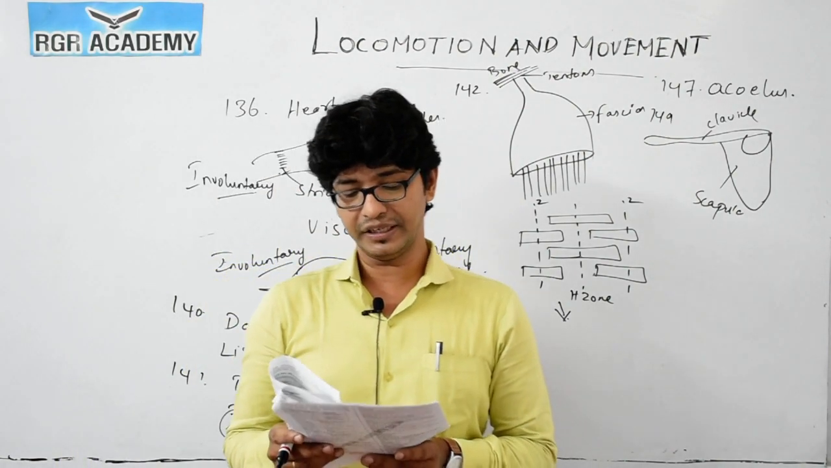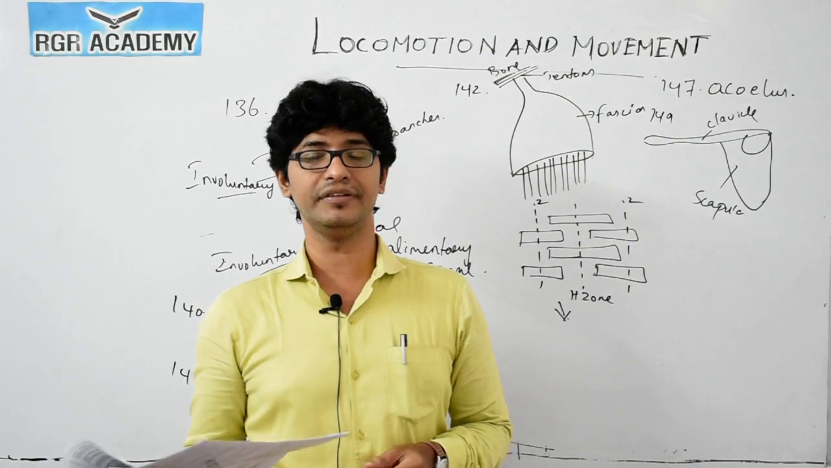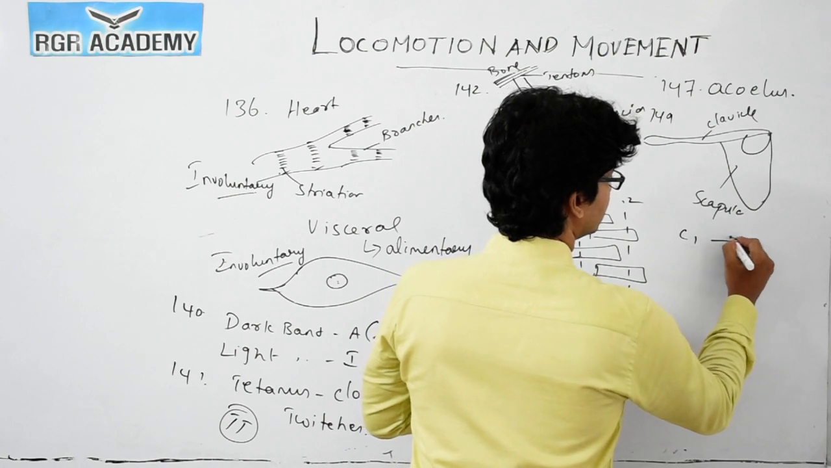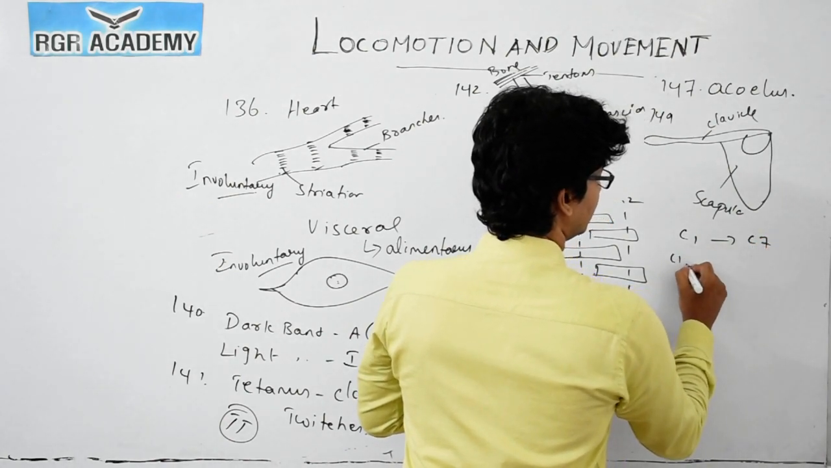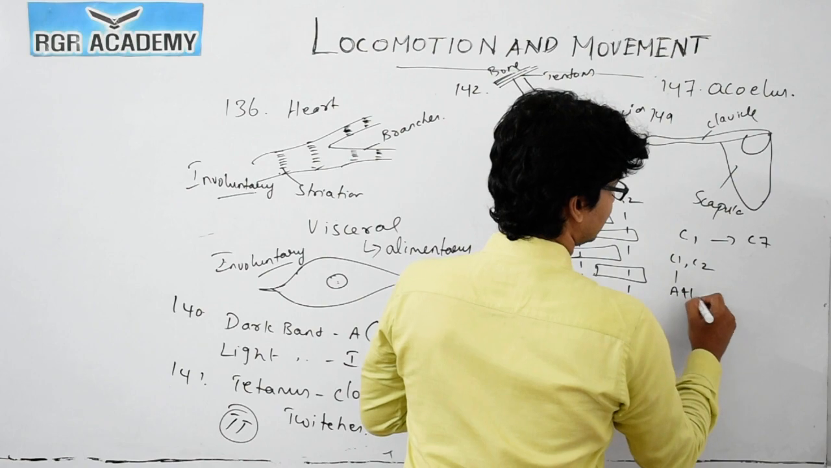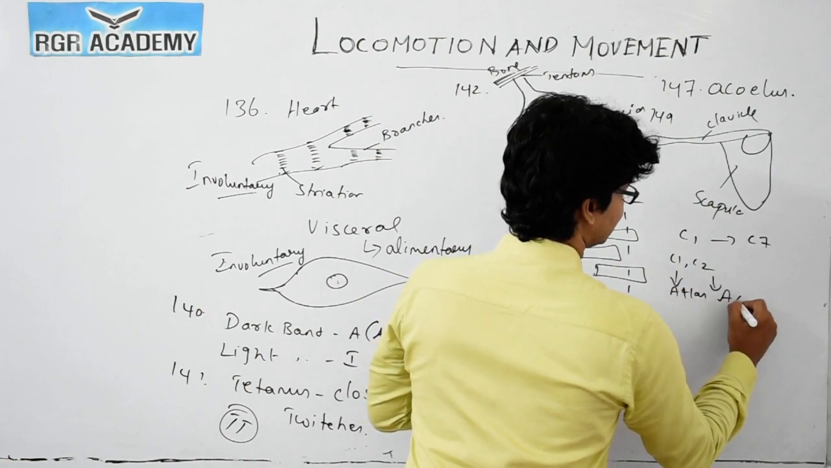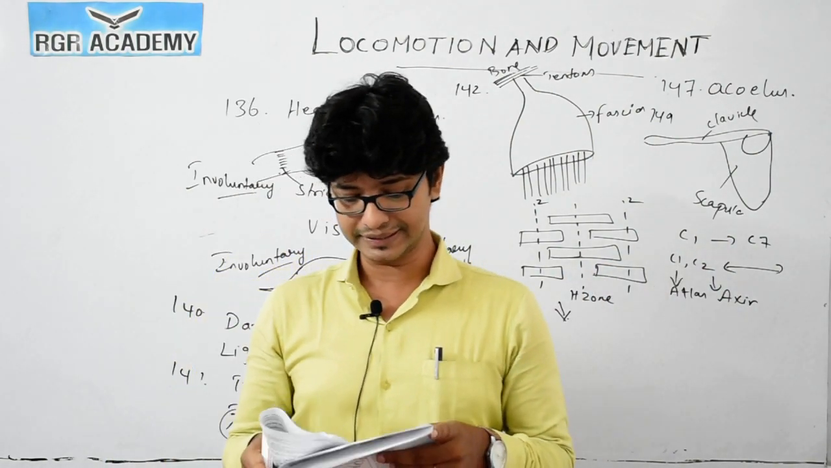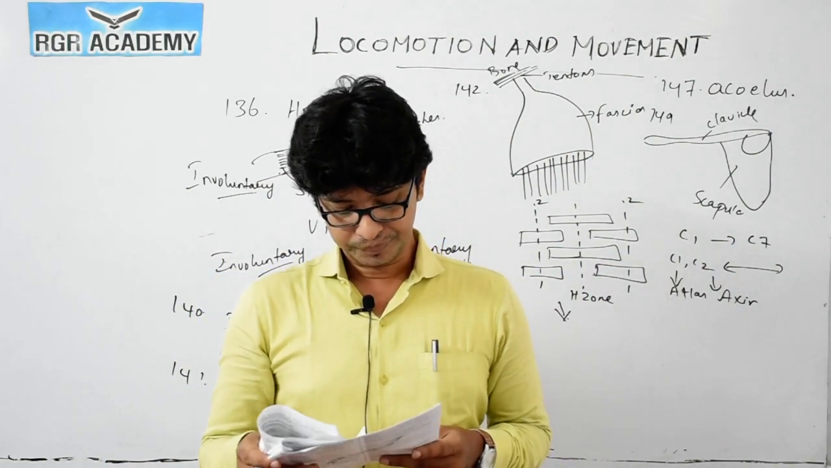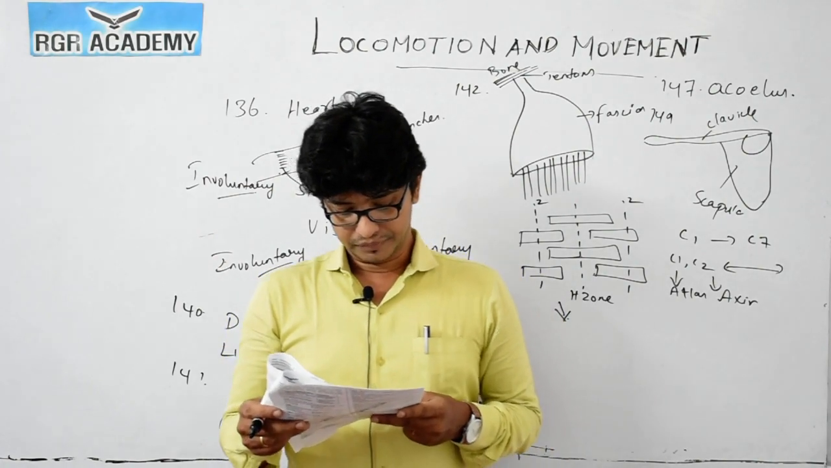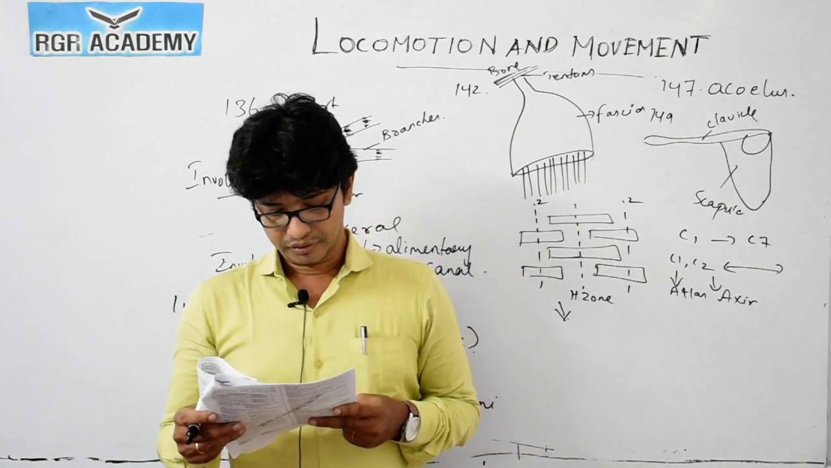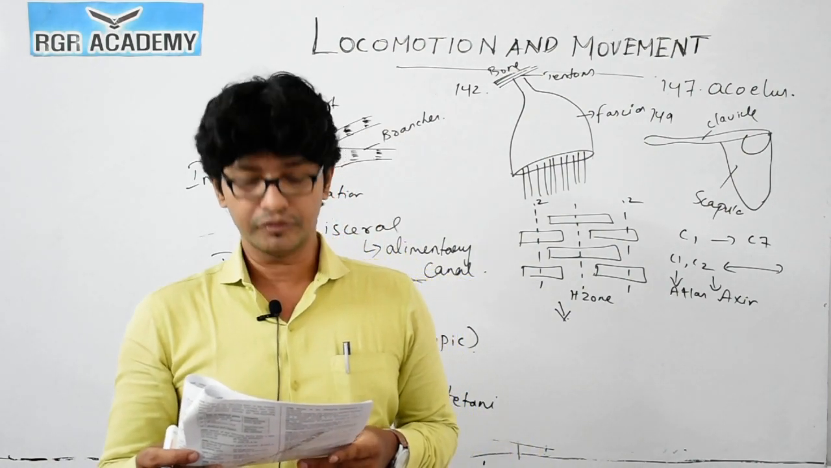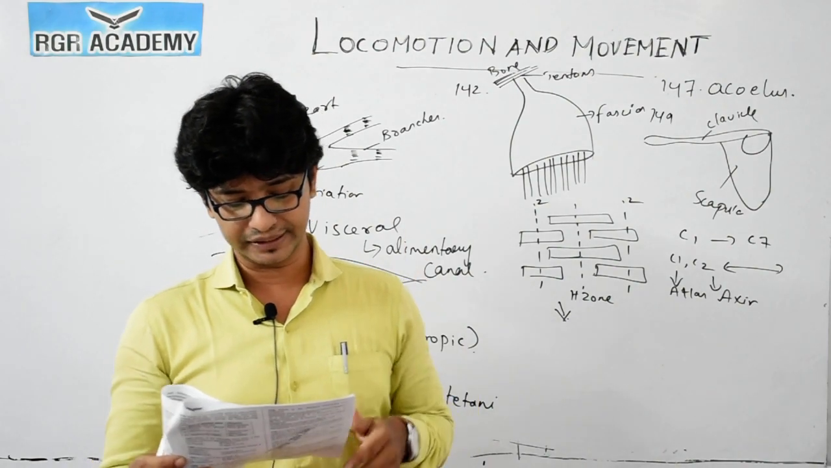152: the number of cervical vertebrae in mammals is 7, C1 to C7, in which C1 is the atlas and C2 we call the axis. So we have 7 cervical vertebrae in total. For question 152, option 1 is the correct answer.